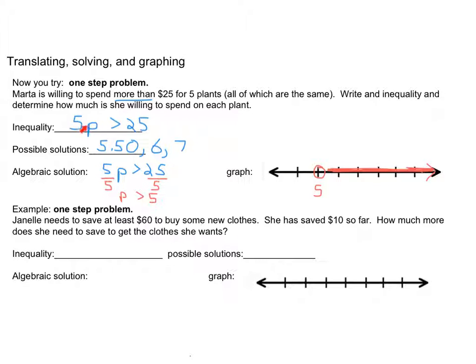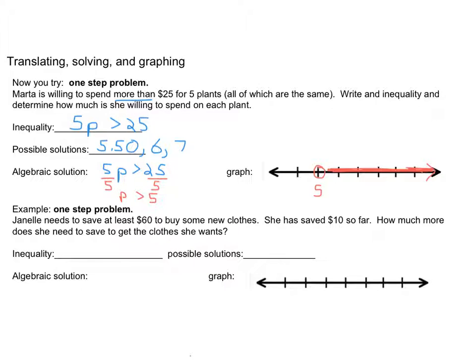So we're selling 5 plants, and we can spend more than $25. More than is going to be greater than. So some possible solutions. So I was thinking, well, what about if each one was $5? That would be equal to 25, but that's not good enough. I'm willing to spend more than that. So I could spend $5.50 for each plant. I could spend $6. I could spend $7. These would all put me above $25.